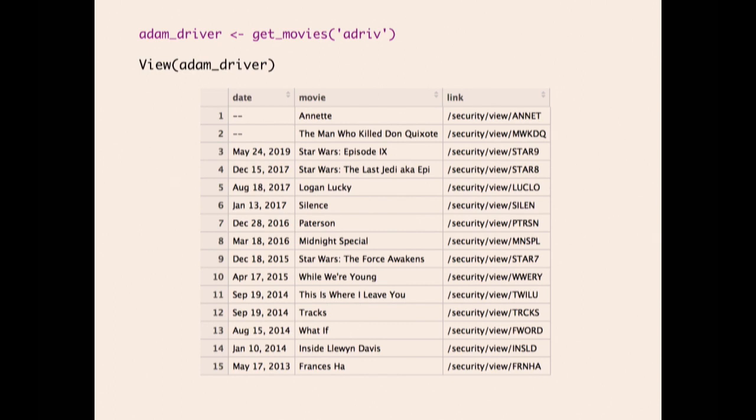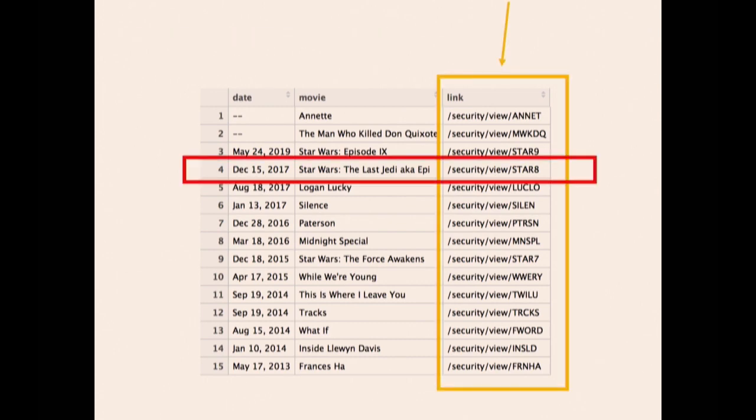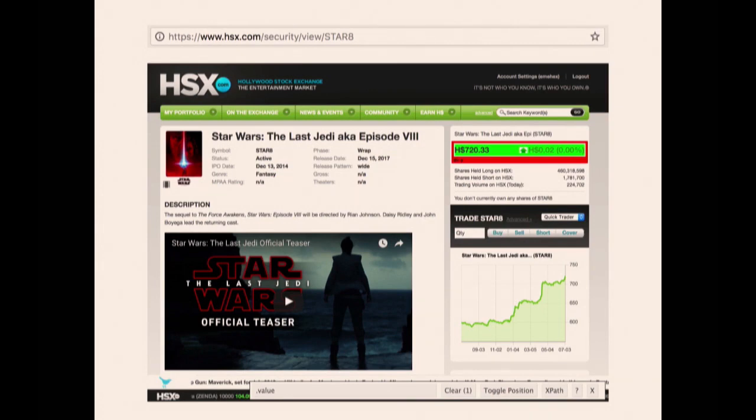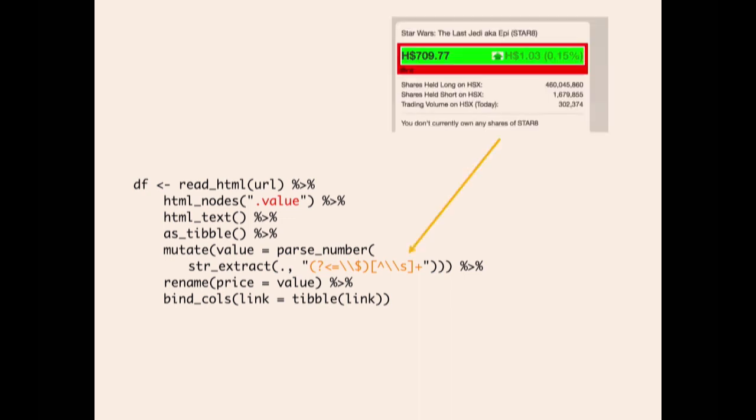So you've got all these links, and it would be great if you could just take these links, or specifically one movie, and kind of cycle through. So this is what Star Wars 8 looks like right now. The relevant CSS HTML selector on here is the dot value. And so we can kind of build up a similar framework. So we're grabbing read HTML, HTML nodes, and the value. And then we're just going to do a little inline cleaning. That orange mess is for just cleaning up the junk that is in that dot value tag.